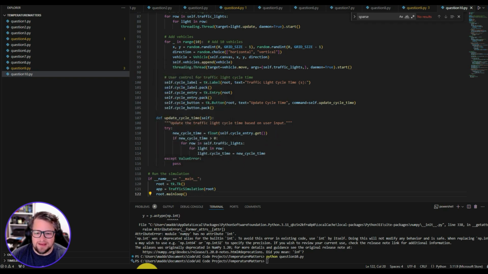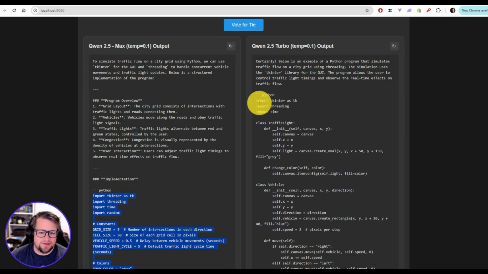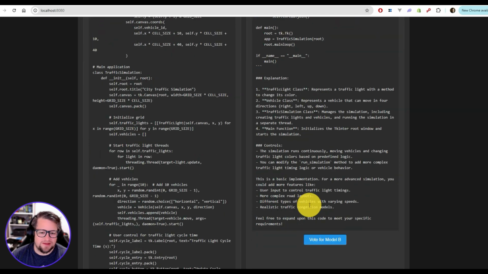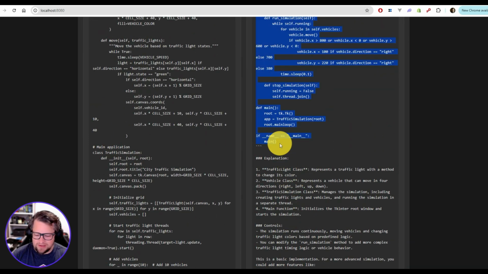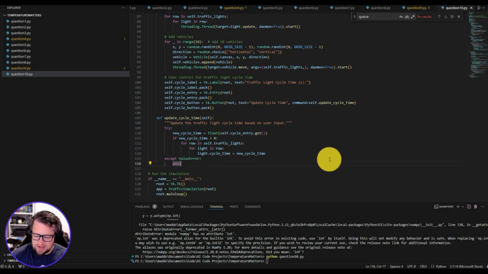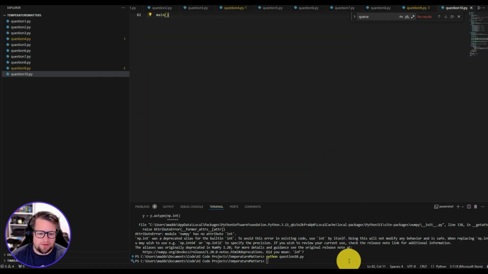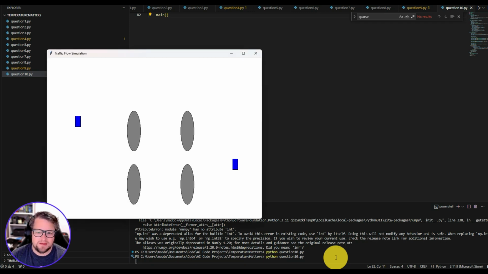I wasn't sure what to actually expect from Qwen, but it tried to do something with red light, green light, and understood traffic lights a bit. It didn't do what I was hoping though, which would be actual traffic moving down streets. But I'm betting models will eventually get there. And last but not least, we're gonna do the turbo model.